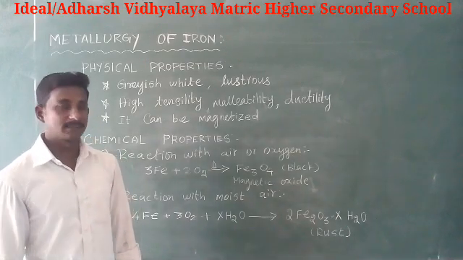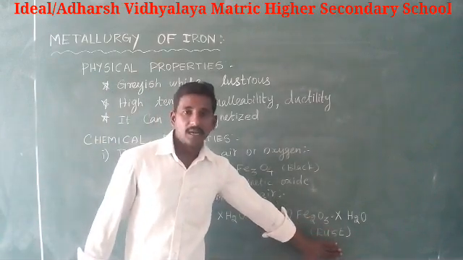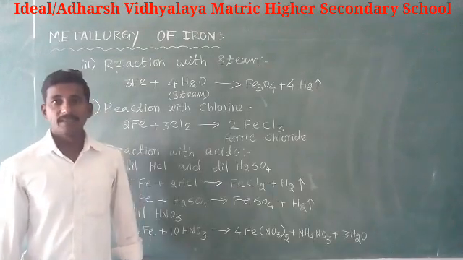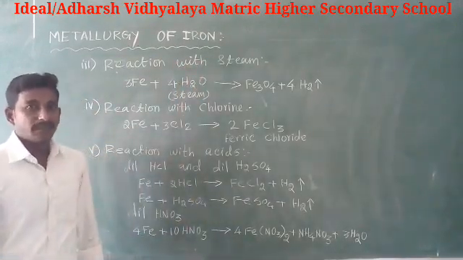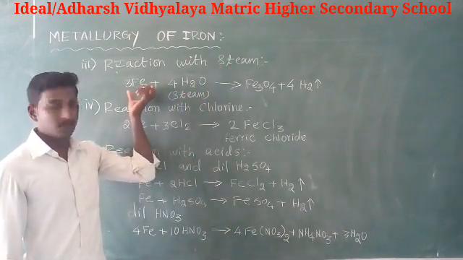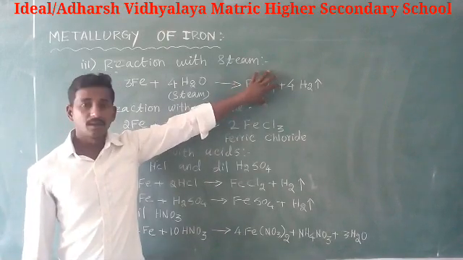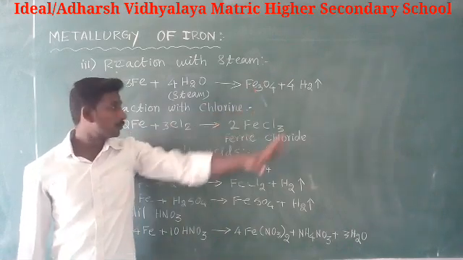This is known as rust, and the phenomenon is called rusting. Next, reaction with steam. When steam is passed over red hot iron, the magnetic oxide Fe3O4 is formed.